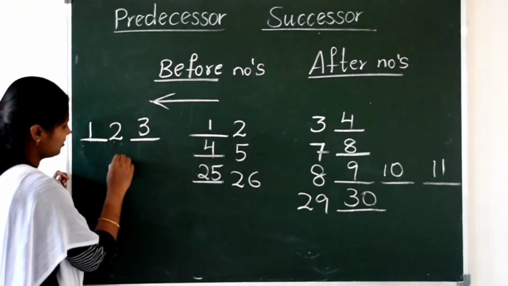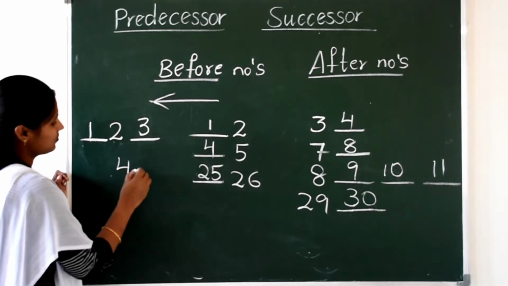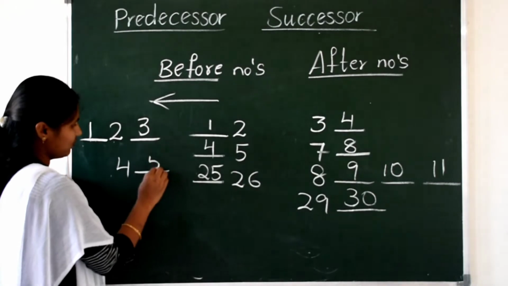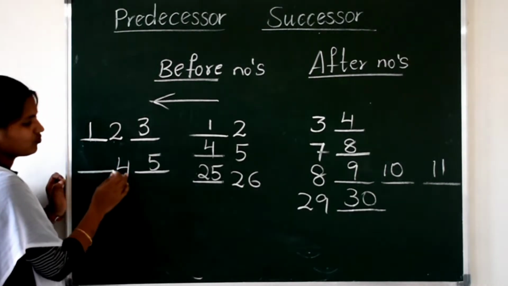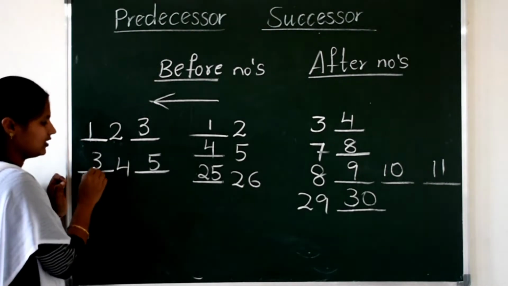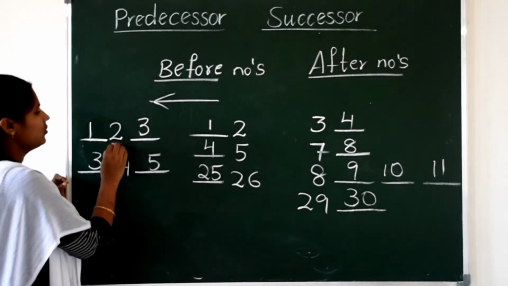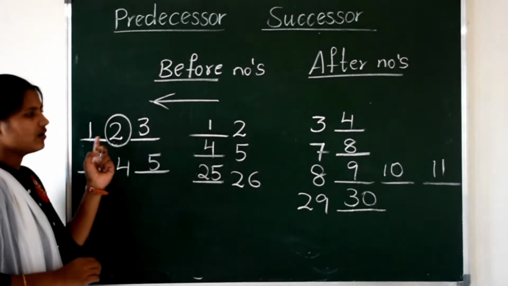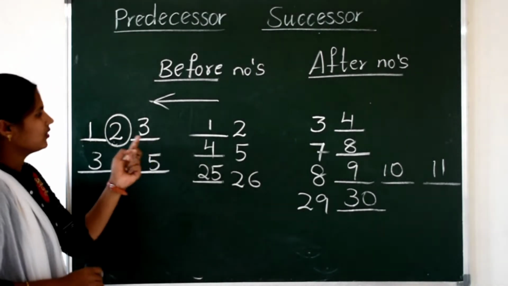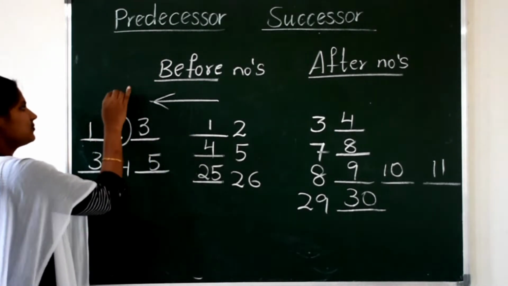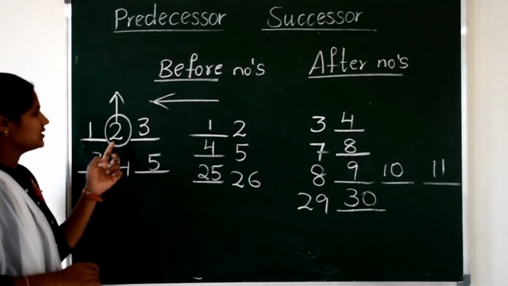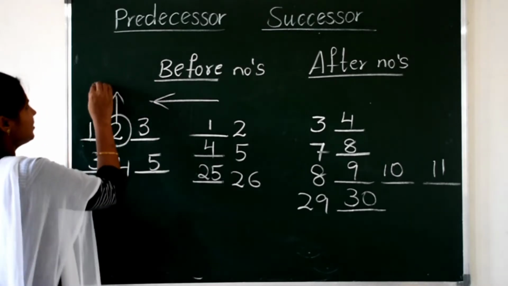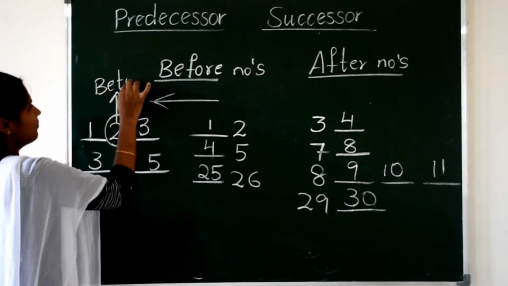Now look here. 4 successor. What is the after number of 4? 5. Very good. And the before number of 4 is what? 3. Okay. Now look here. Before 2 is 1. After 2 is 3. Now what is this? 2 is in between 1 and 3. So this middle number is called the between number.